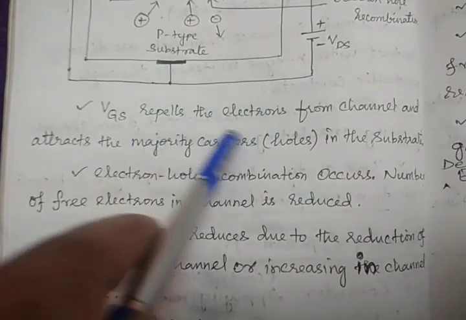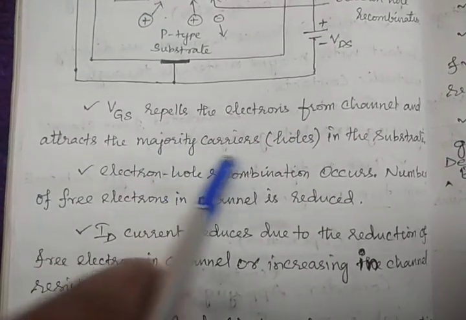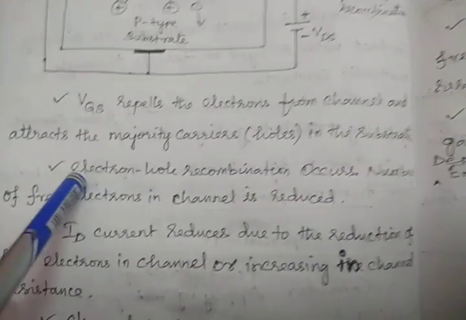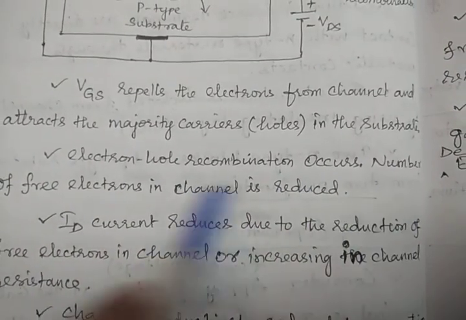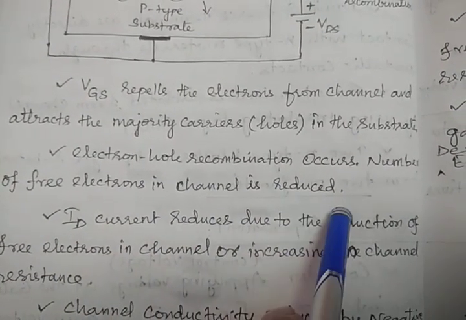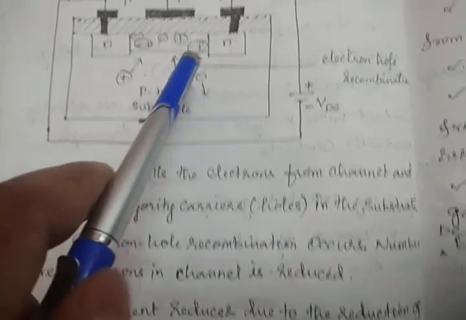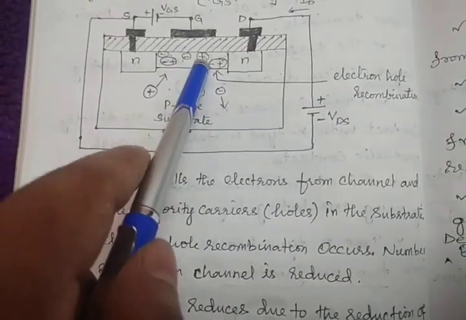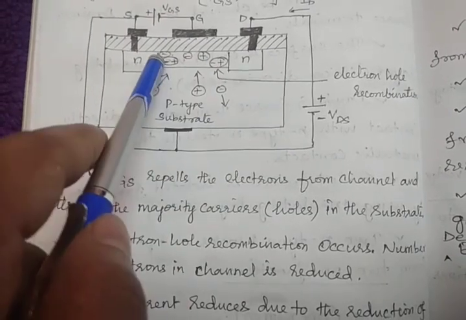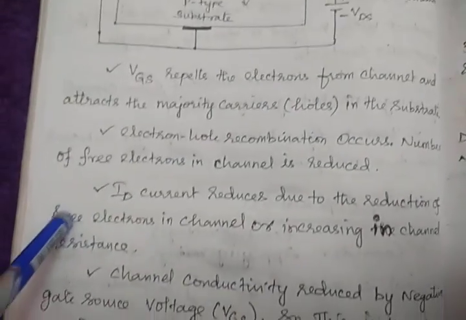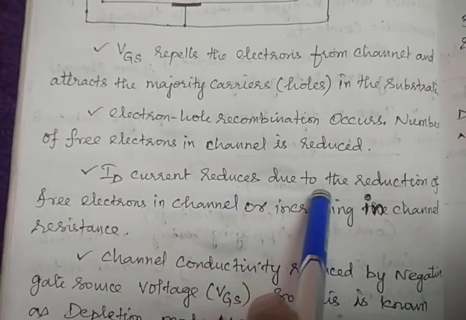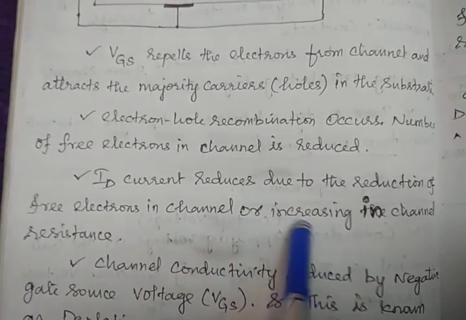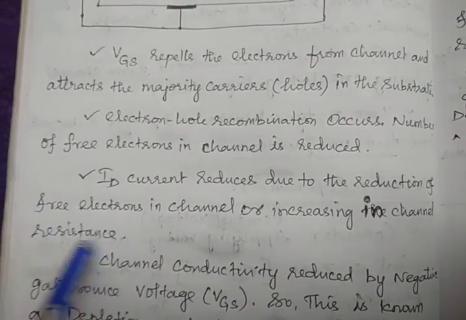VGS repels the electrons from the channel and attracts the holes in the substrate. Electron-hole recombination occurs, and the number of free electrons is reduced. Already I told you, because of this electron-hole recombination, the number of free electrons within this channel is reduced. ID current reduces due to the reduction of free electrons in the channel, or we can say increasing channel resistance.